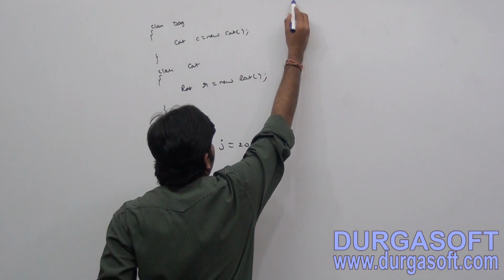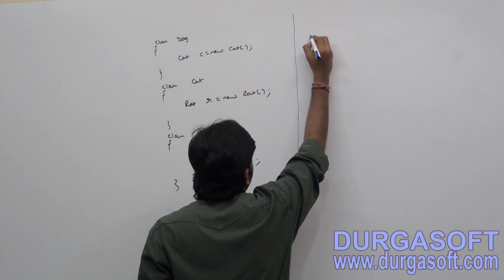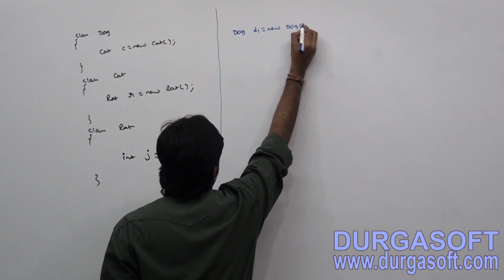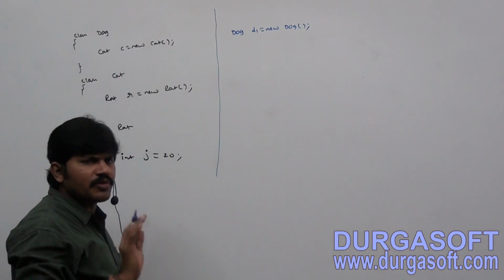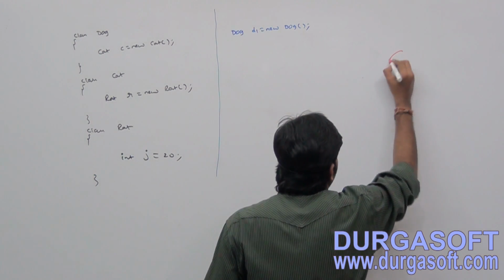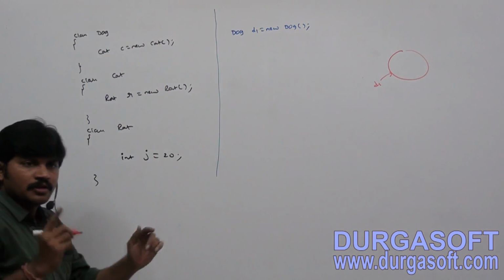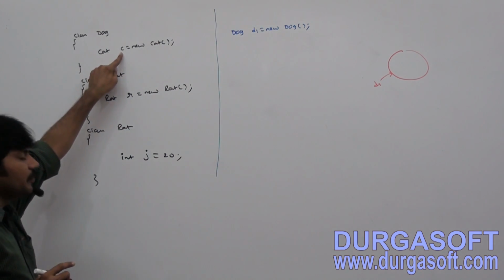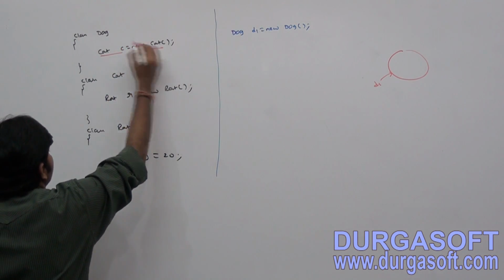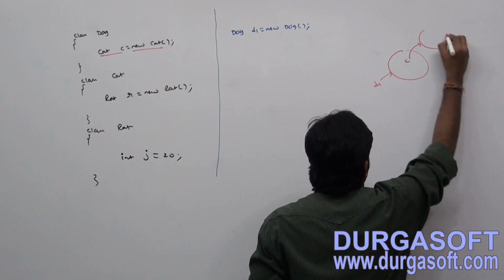Now observe, this is the terminology, right? Now my target is, sir, I'm creating one Dog object. Dog d1 is equal to new Dog. Sir, I'm creating just one Dog object, right? Have you observed? Whenever we are creating a Dog object, automatically a Cat object will be created or not? Yes, because this c is an instance variable present in the Dog. That's why a Cat object will automatically be created.